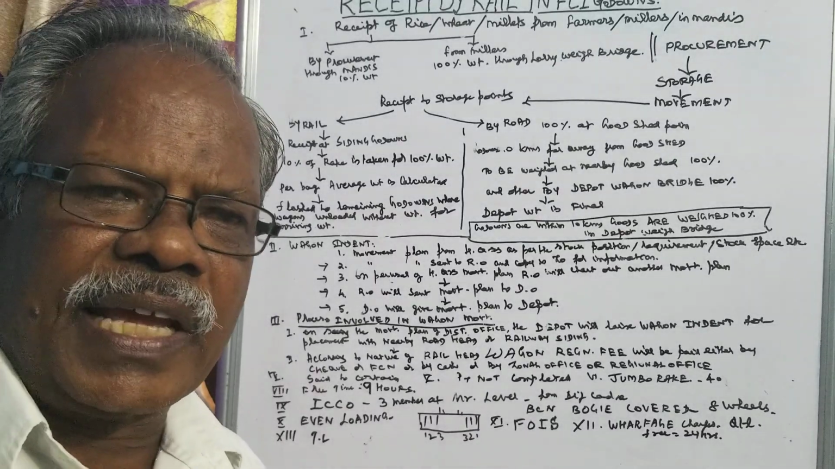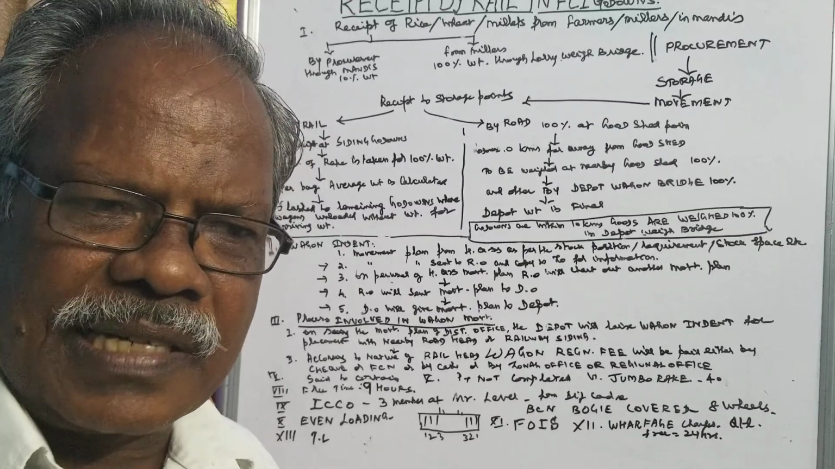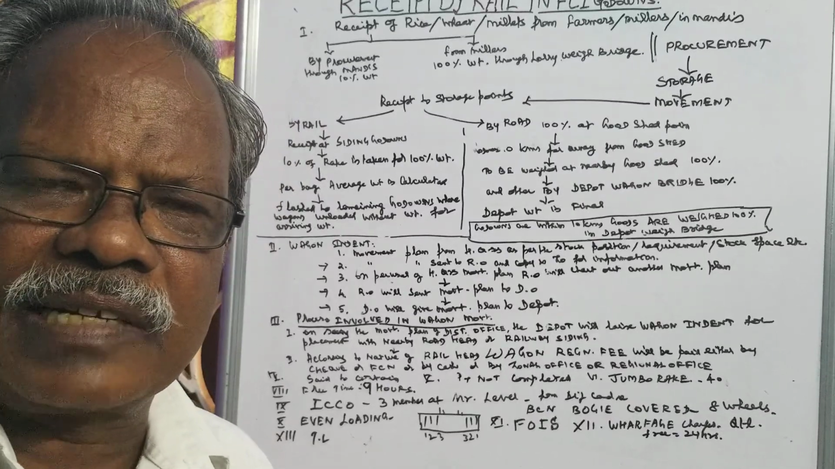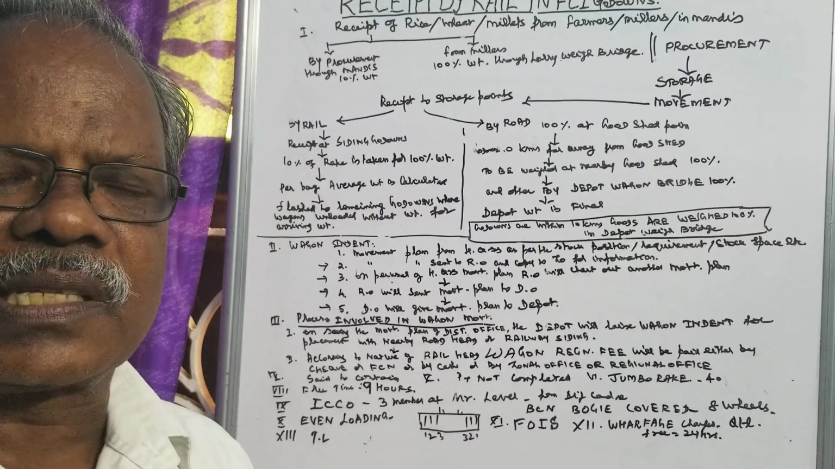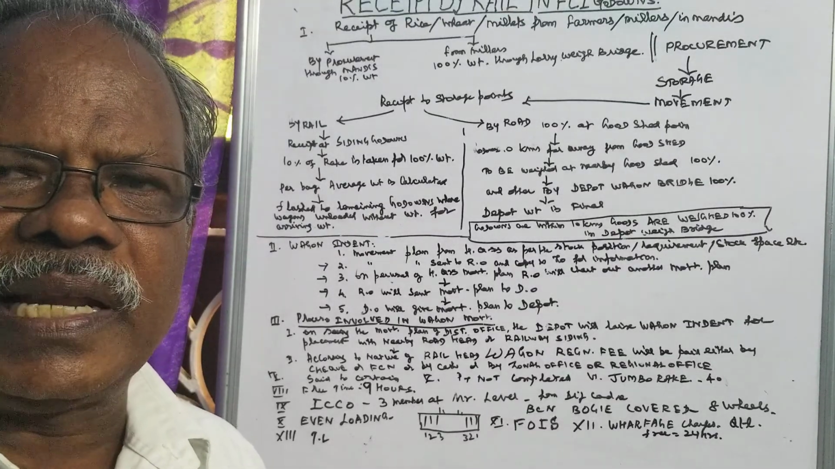Since the wagon is rolling money, if it is not released, it cannot roll and it will not take another load from other places. So it is called rolling money. Within 9 hours it has to be released.